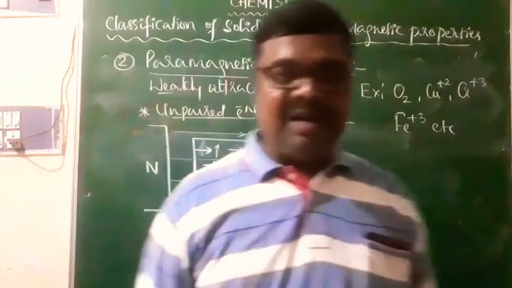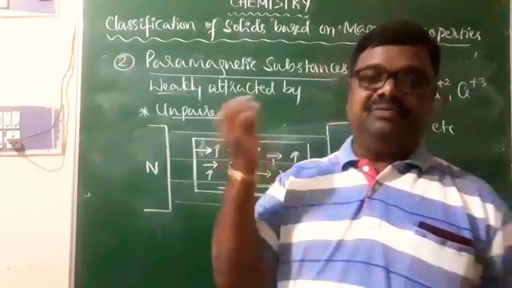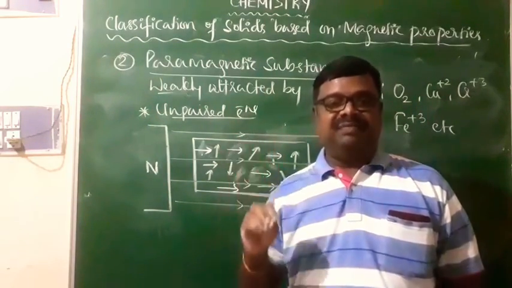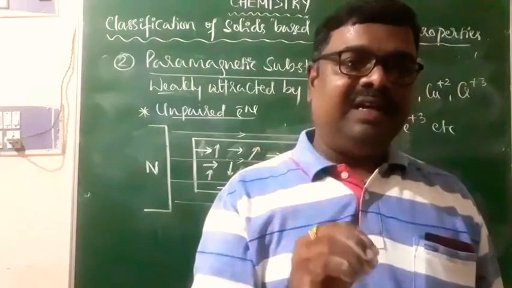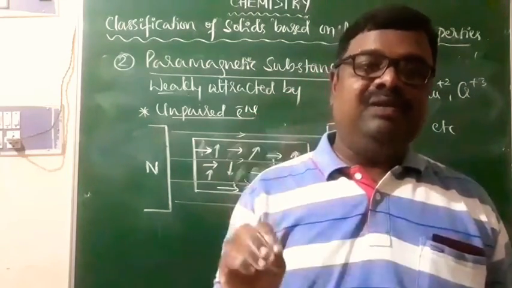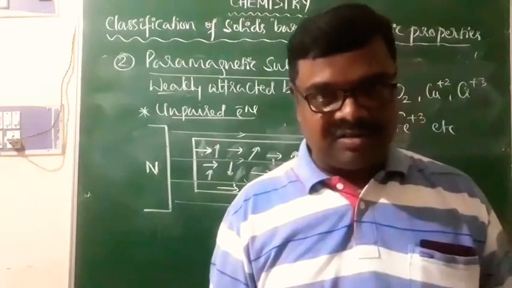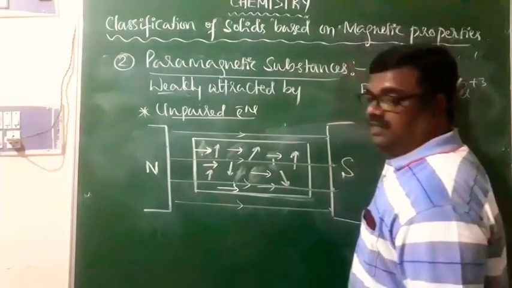What are paramagnetic substances? Give examples. Substances which are attracted by the magnetic field are called paramagnetic substances, and of course this is because of the presence of unpaired electrons. These are the examples.